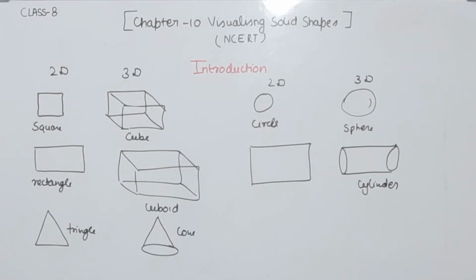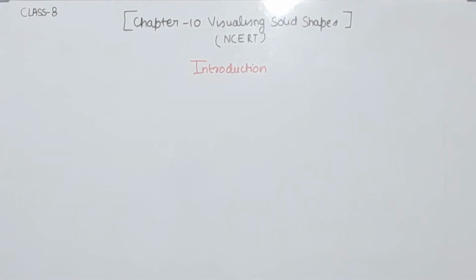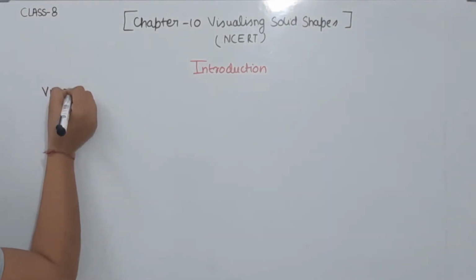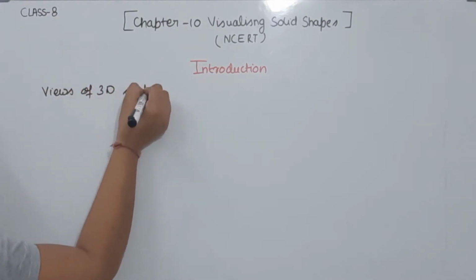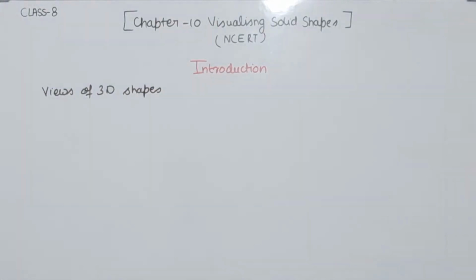Now comes to the next topic, views of 3D shapes. So we know that 3D shapes have 3 views. That is, three dimensions means 3 views.